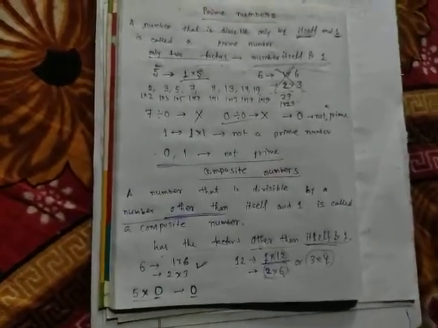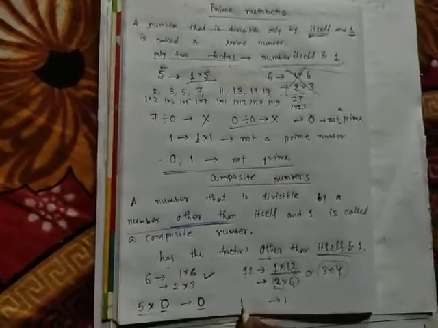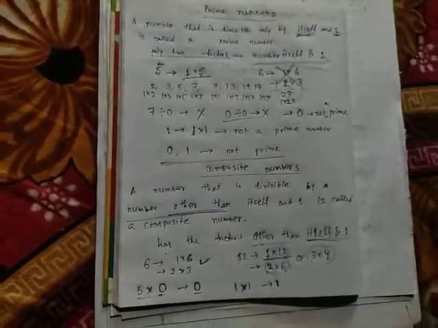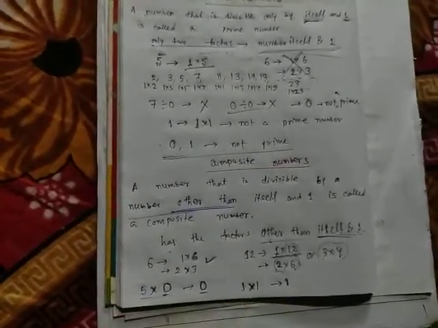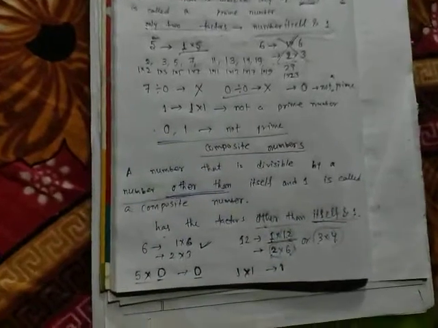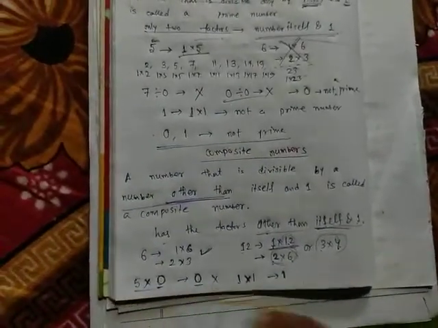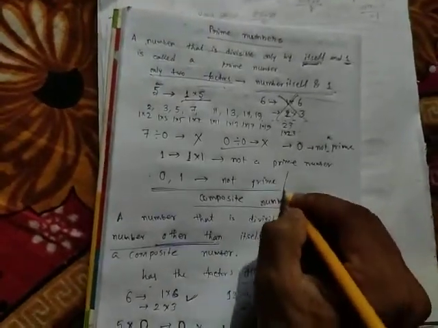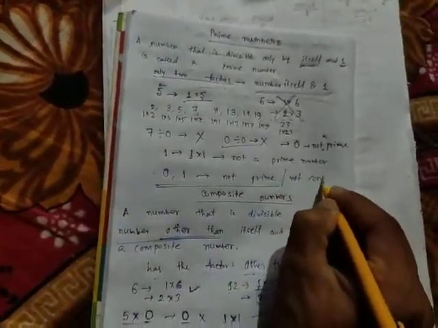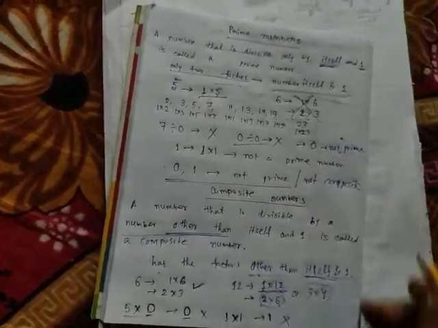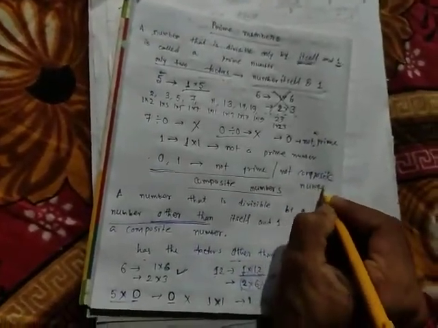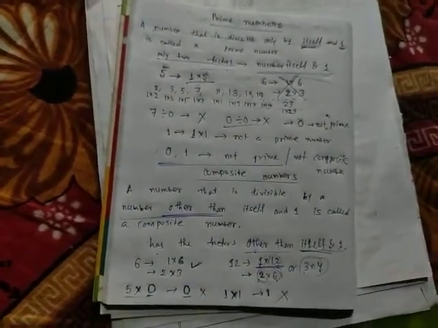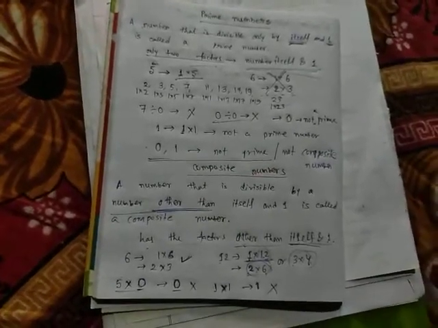And how can I get the product 1? If I multiply 1 into 1, that means 1 has only one factor, that is 1 only. Previously I told that. So that's why 1 is also not a composite number. So 0 and 1 are neither prime nor composite. 0 and 1 are not prime numbers. 0 and 1 are not composite numbers. Clear everybody?